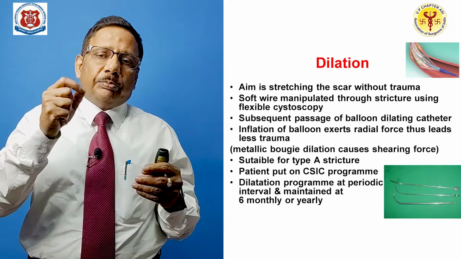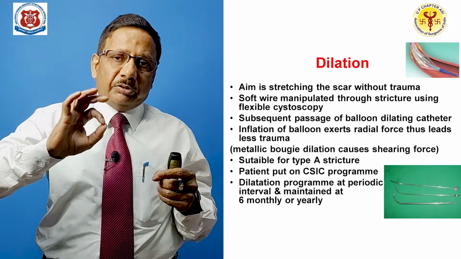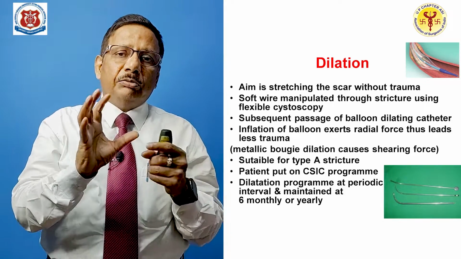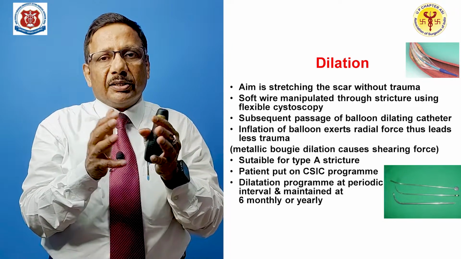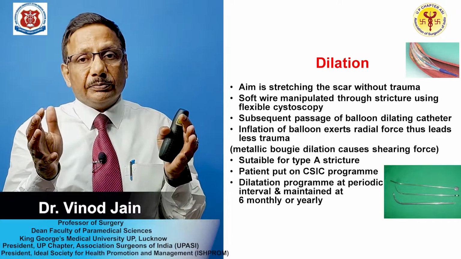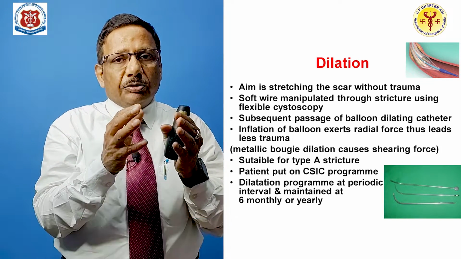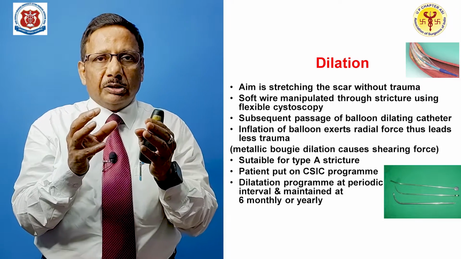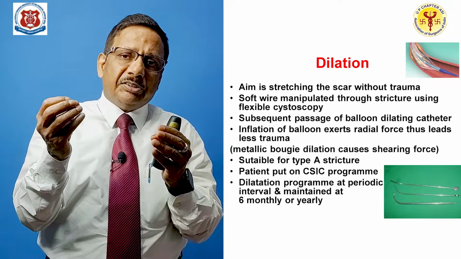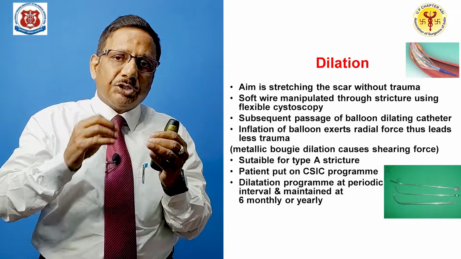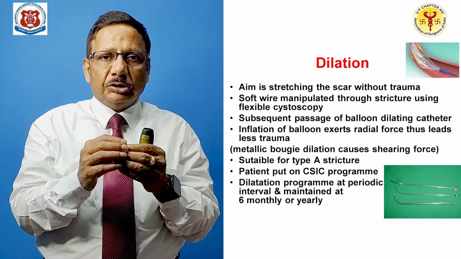So basically, you pass a guide wire, and over this guide wire the balloon catheter is passed, and then the balloon is inflated so that it creates radial pressure over the strictured segment. We have to be very cautious not to injure the urethral epithelium. We have been using metallic bougie, but nowadays it is not recommended because it leads to shearing force and many times damages the urethral epithelium.